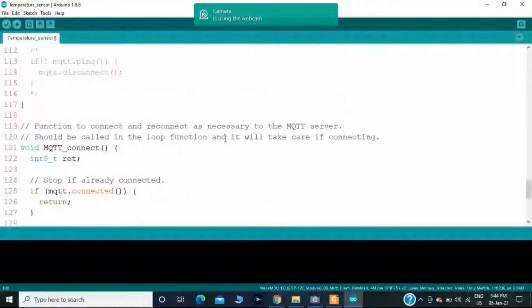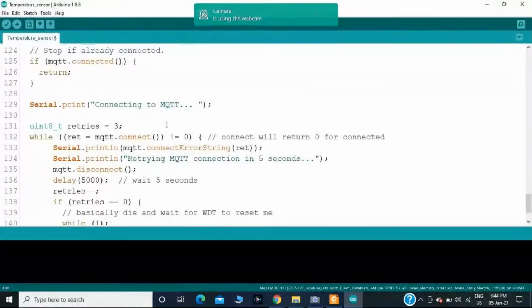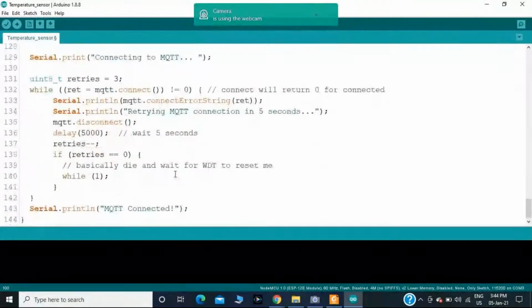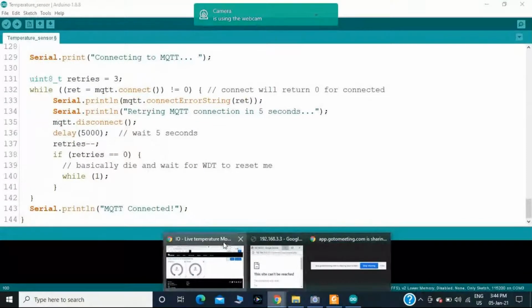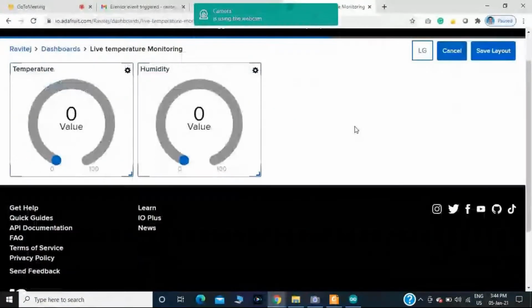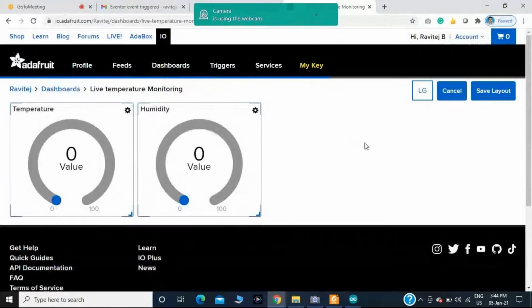Okay, here I am connecting to the MQTT every 5 seconds. I have already created the widgets under Adafruit IO. Then parallelly, you should create the widgets under the MQTT dashboard in your mobile.